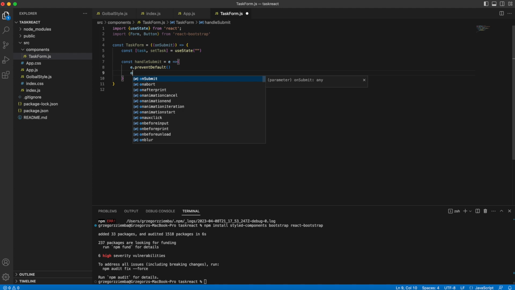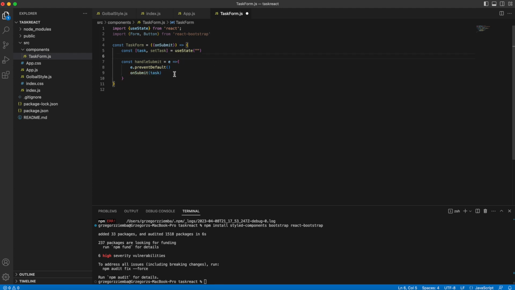Okay, and on submit, we will pass task and set the task to an empty value, so nothing will be inside of it. And the last thing that we have to do is create a return and create our form.